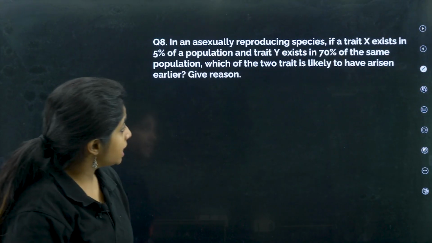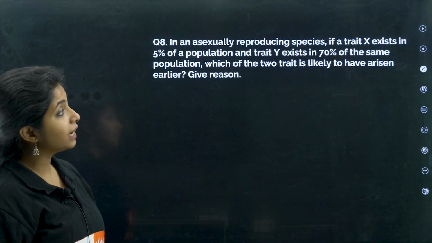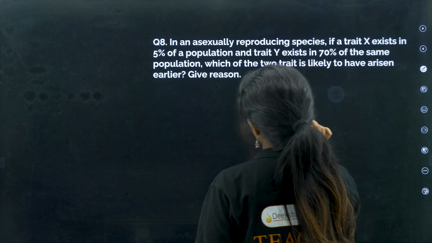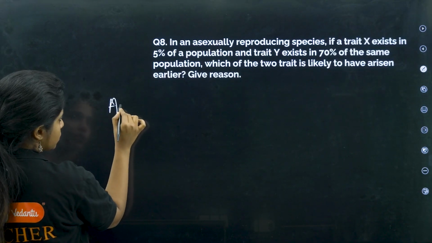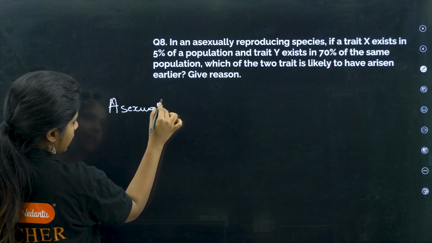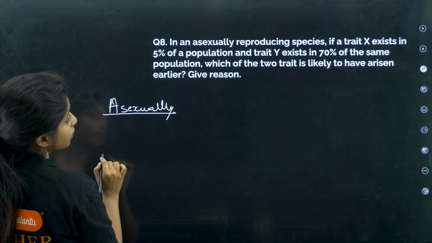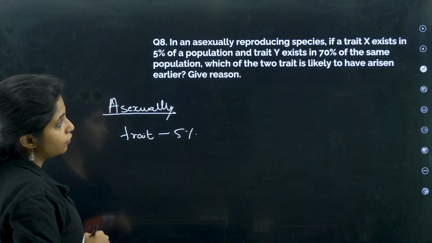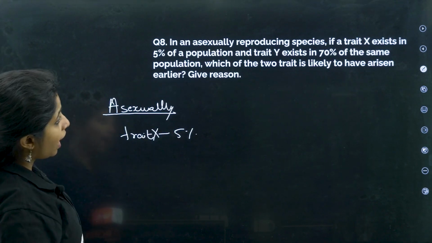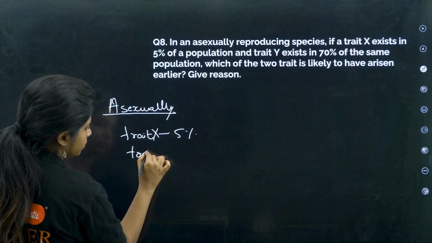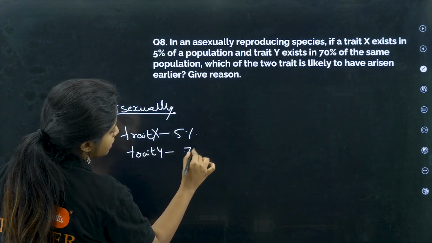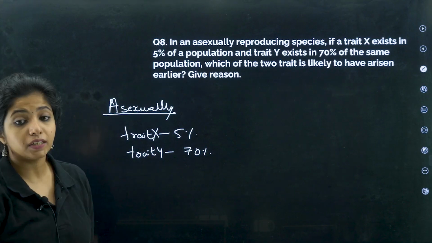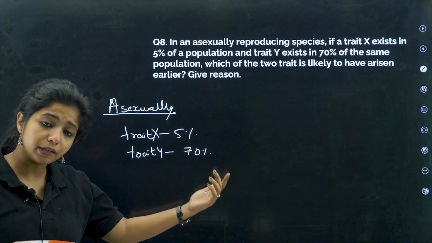Now next question. In an asexually reproducing species, if trait X exists in 5% of the population, in an asexually reproducing species. Okay, it is reproducing how, children? Asexually. And you see a trait is there just in 5% of the population, trait X, whereas trait Y is found in 70% of the population. Which of the two traits is likely to have arisen earlier? Which do you think might have arisen earlier?